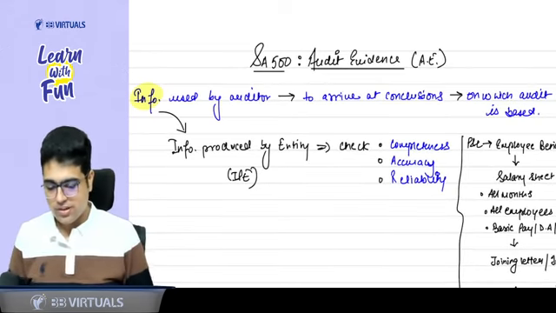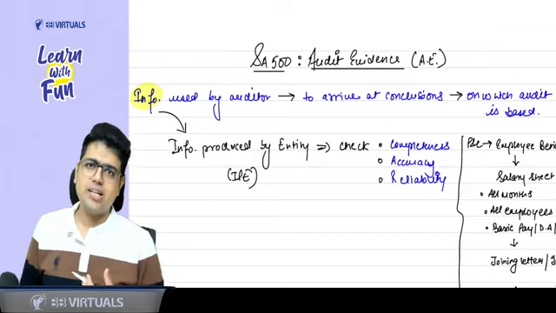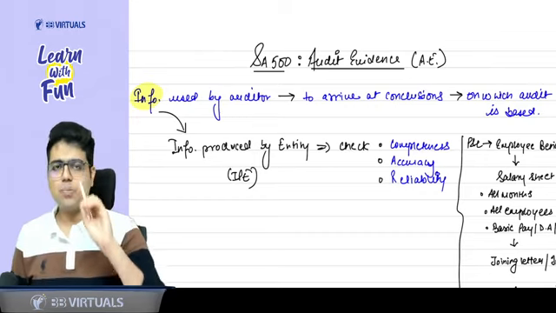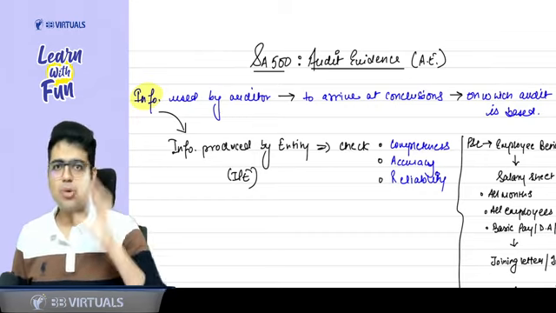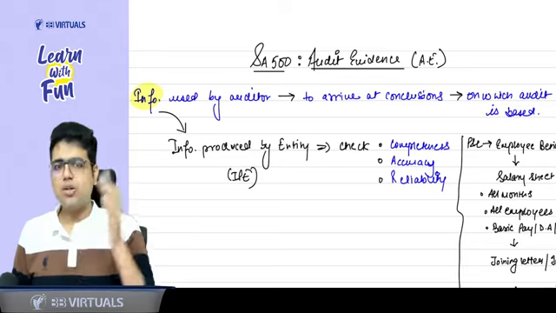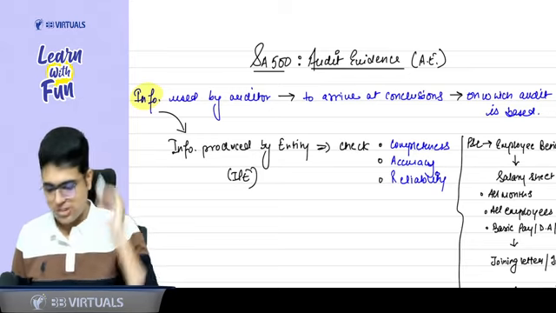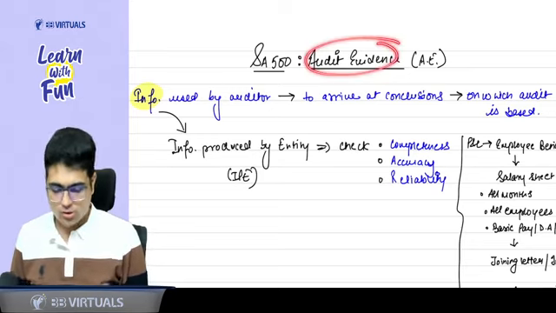So talking about SA 500 audit evidence, it is a topic you have already studied in CA Inter holistically. But at CA final level, there are certain topics which are given in your study material and are very important from the exam point of view. These are the topics which we'll be focusing on in this revision. So first of all, what is audit evidence?